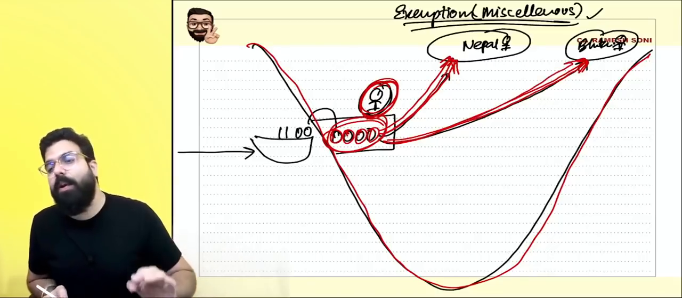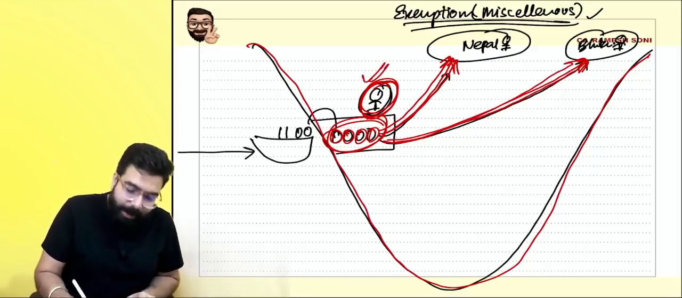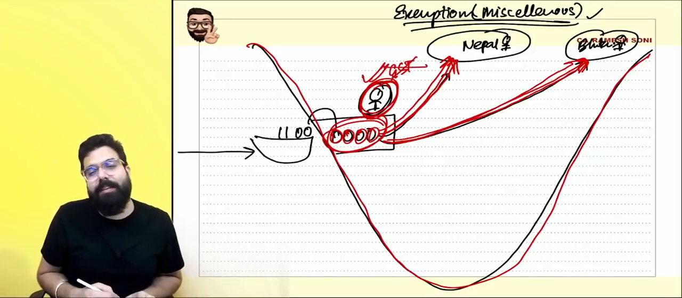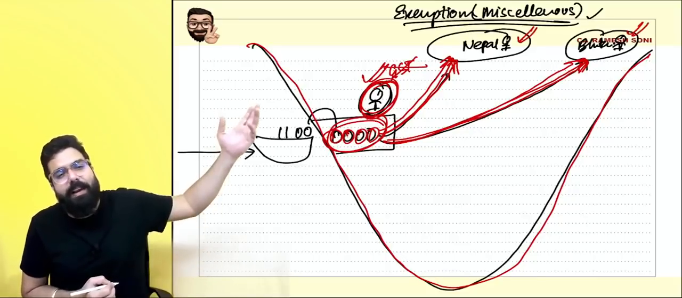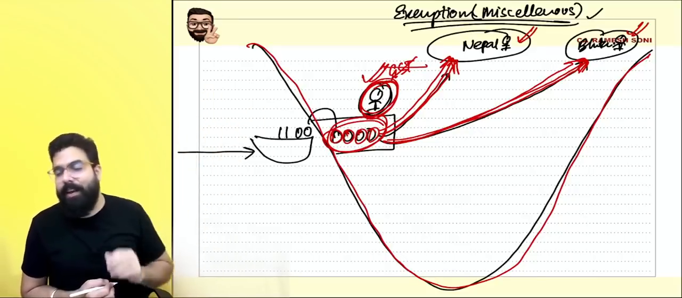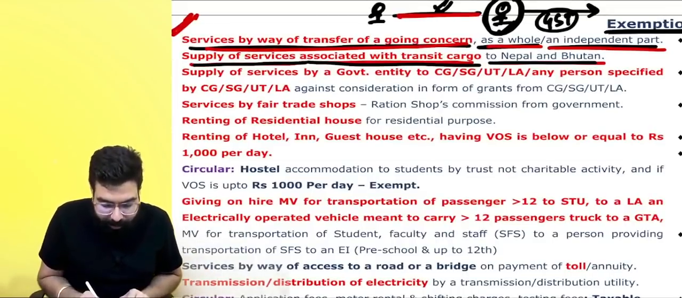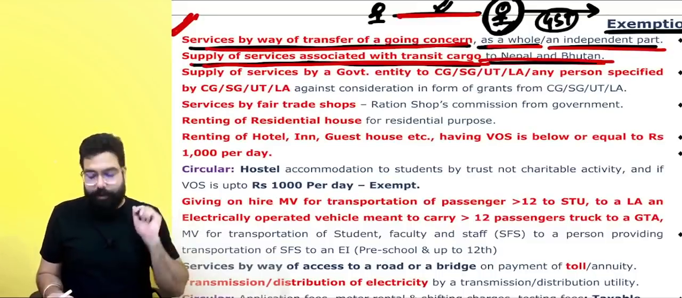Whatever services a person provides related to this transit cargo, he will not charge any GST, because if he charges GST, the importers in Nepal and Bhutan will anyway not get Indian GST ITC. So the government said, let's be a good neighbor. For transit cargo going to Nepal and Bhutan, no GST shall be charged.